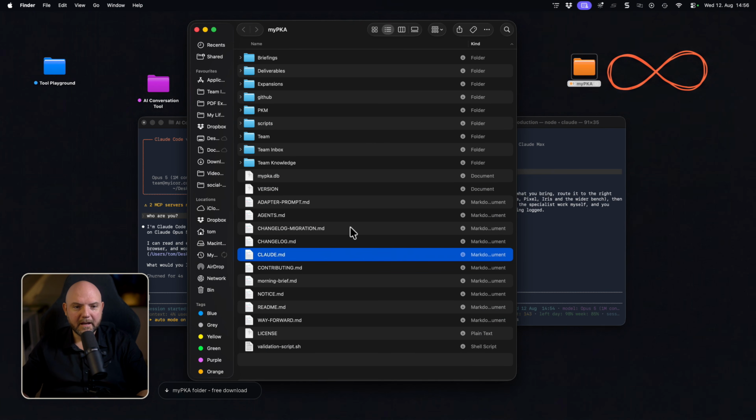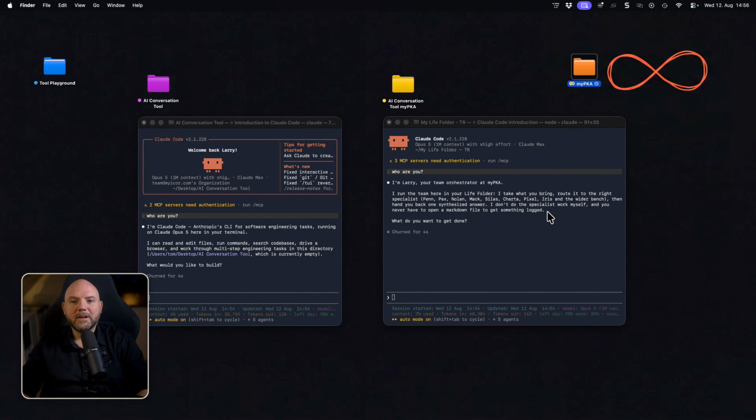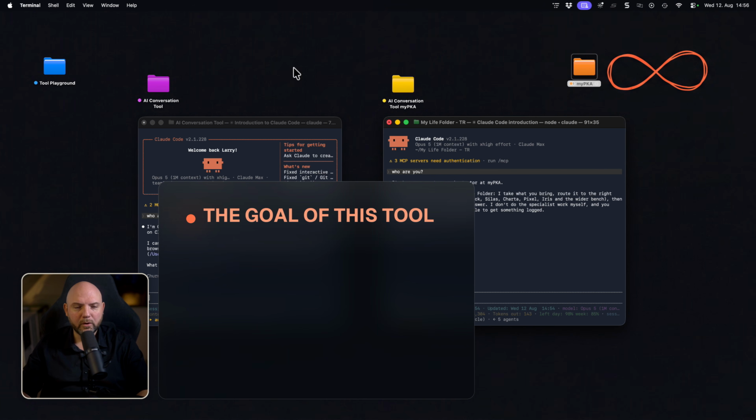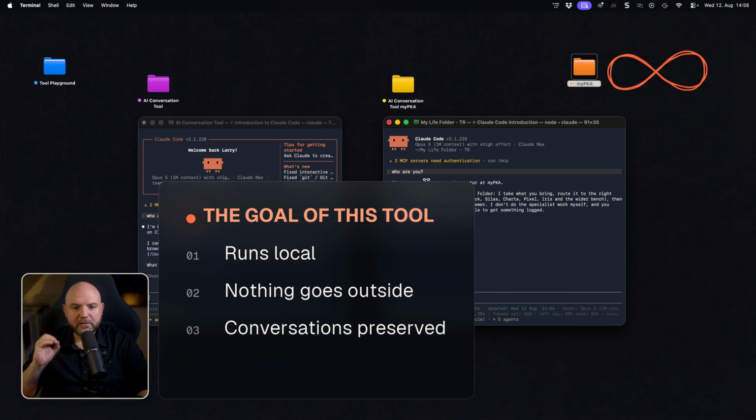He will instantly say, I'm Larry, your orchestrator, the moment you download and start. And then you just talk to this folder via Claude, and it starts building your team knowledge, your own knowledge, and all this on autopilot, but all accessible locally on your machine. And that's the beautiful thing. That's also the ultimate goal of this conversation tool, because all this will also run locally. Nothing will go outside, and we will even preserve the conversations between AI. So it's not lost in the chat sessions with Claude, but we now own the conversation in general, all stored in this local folder.